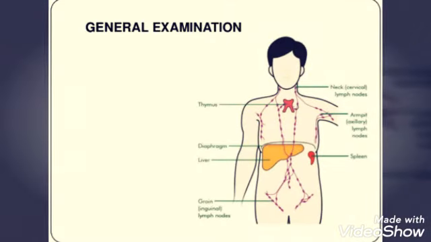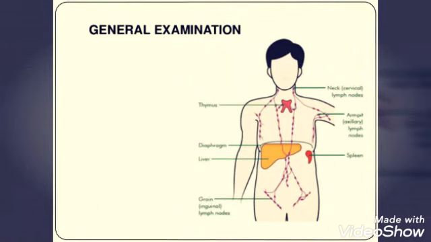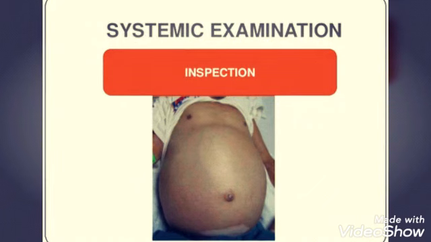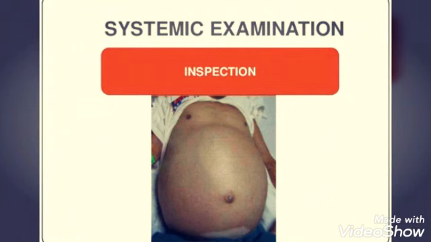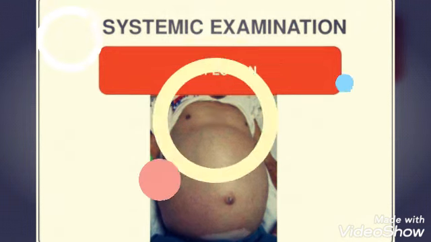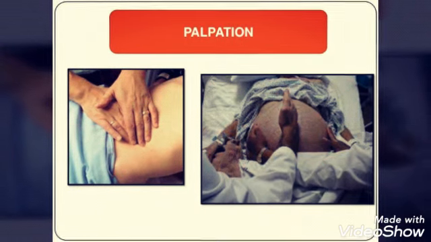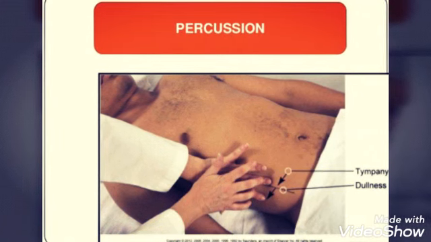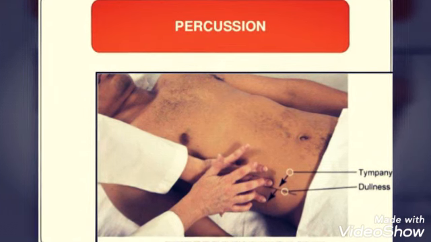Then we can go for the general examination, in which we do a head to toe examination. In that we'll try to know about the causative agents and the signs. Then we can go for the systemic examination, which mainly includes the examination of the abdominal area. In that we'll go for inspection. Then second we'll go for palpation, in which we palpate the area to know about the fluid collection. Then we'll go for percussion, in which we use our fingers by a tapping process. Due to the percussion we can hear tympany or dullness due to the fluid collection.